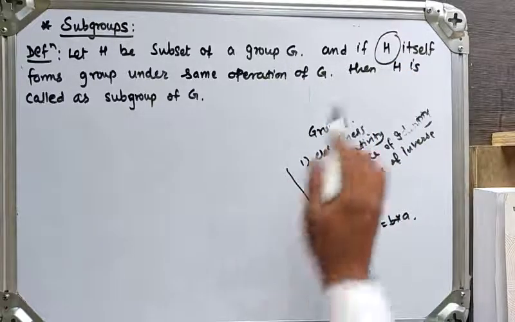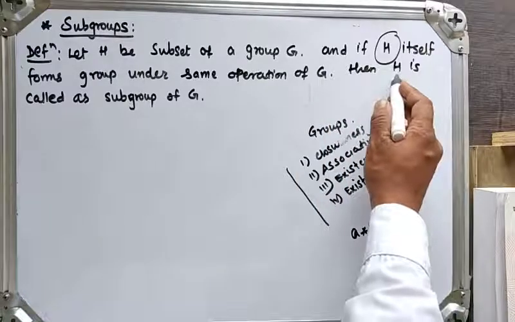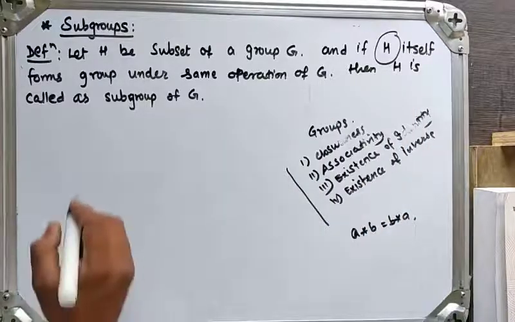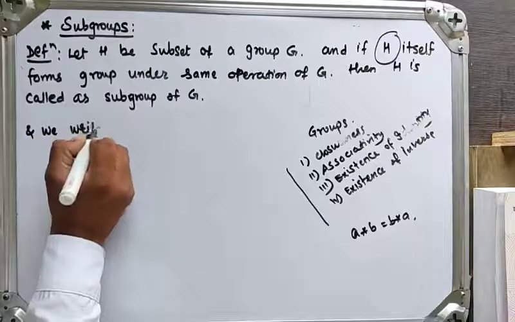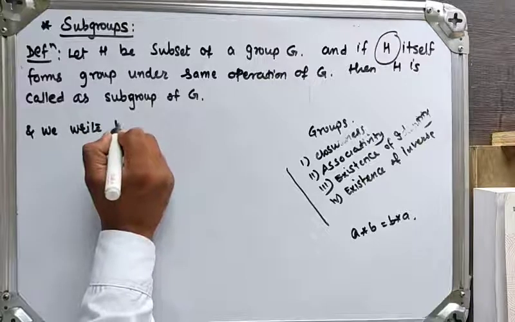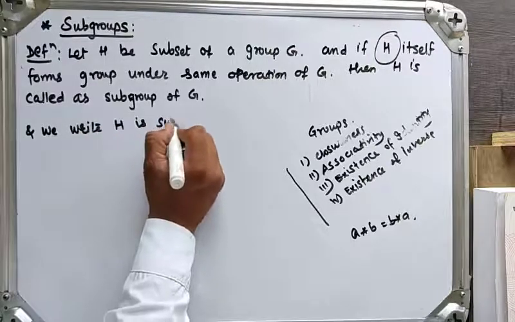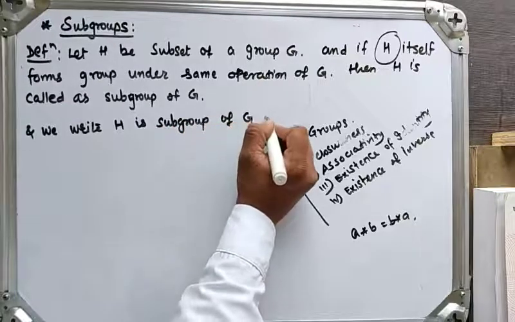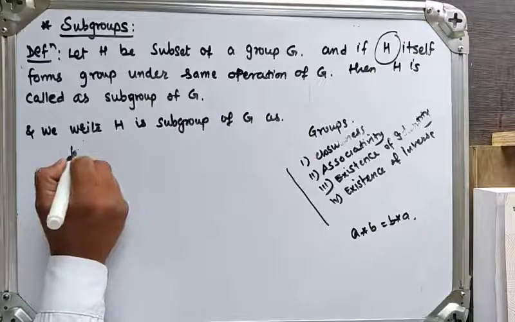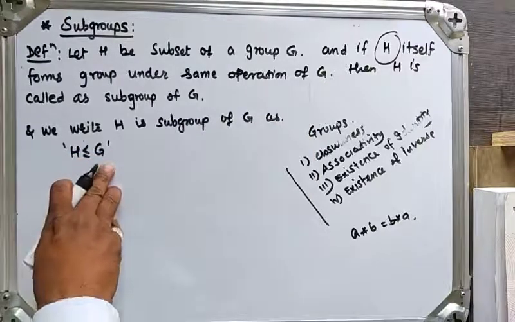This is the definition of subgroup, and the notation is to write H is a subgroup of G as H subgroup of G.